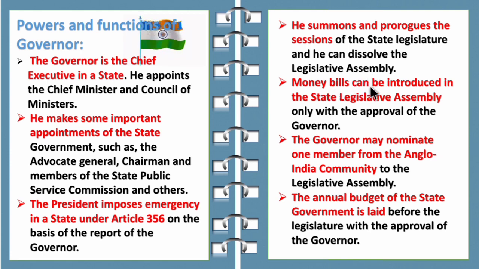The money bills can be introduced in the state legislative assembly only with the approval of the governor. The governor may nominate one member from the Anglo-Indian community to the Legislative Assembly. The annual budget of the state government is laid before the legislature with the approval of the governor. So children, these are all the important functions of governor.